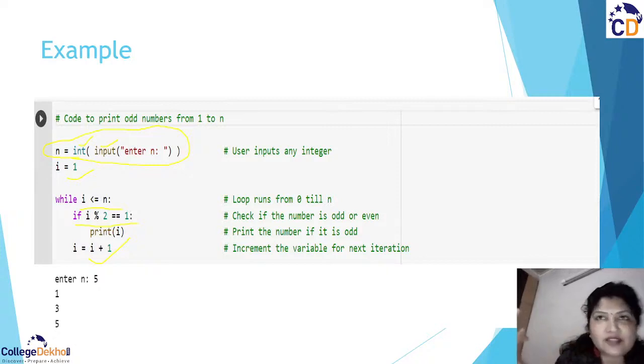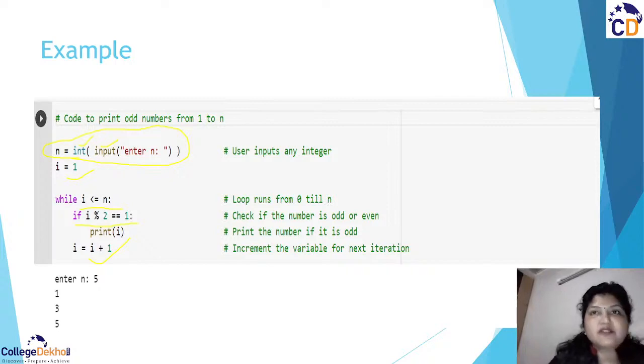If the remainder is 0 when divided by 2, it is an even number. If it is 1, if it has some remainder, then it is an odd number. So that's how we have implemented the logic.